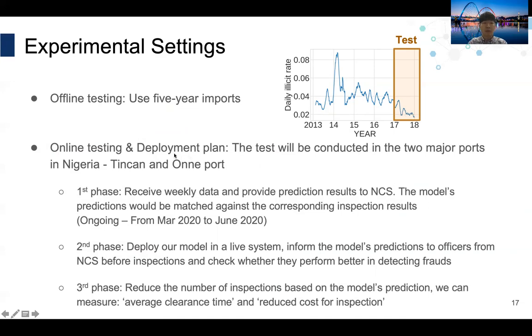Then we plan to deploy and confirm the efficacy of the algorithm in a live system. Currently, we are testing our model on weekly data and providing prediction results. Next, we'll deploy our model in a system, inform the officers of the model prediction, and check whether they perform better in detecting frauds. In the last phase, Nigeria Customs Service will reduce the number of inspections based on the model prediction. Great, now let's move on to the technical part.